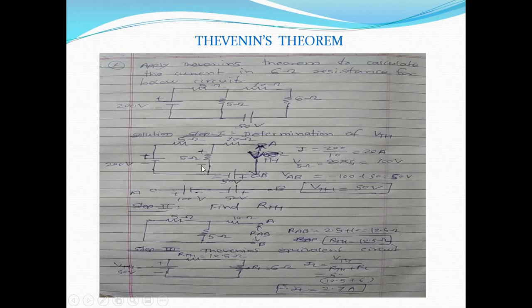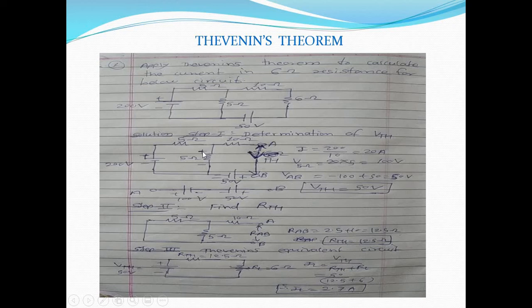What will be the voltage drop across this 5 ohm? V 5 ohm is equal to current into resistance, that is 20 into 5, 100 volt. So 100 volt is the voltage drop across the 5 ohm resistance, and we need to find out the voltage drop across A and B. For that purpose I will draw the diagram here. Since A and B are open circuited, there is no voltage drop across the 10 ohm, and the current flowing through this 5 ohm is from upper to downward direction.